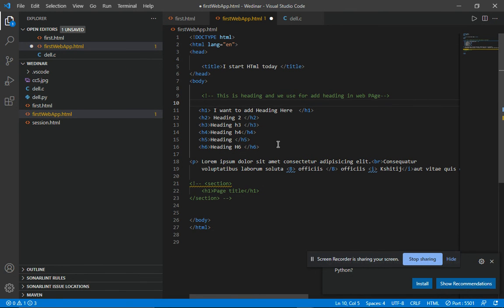So in today's session we saw headings, comments, and what cookies are. Cookies are basically an advanced topic. Whenever you build a PHP type website, you use cookies, because when you connect your website to your domain or to a database, you need to understand what cookies are. And today I also showed the paragraph tag, bold tag, break tag, and italic tag. So I hope that's all for today's session.